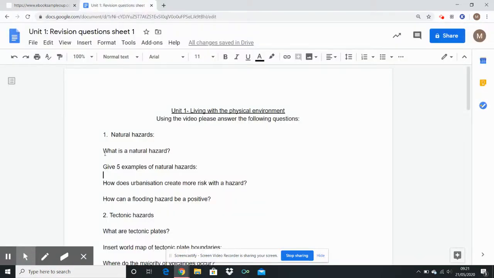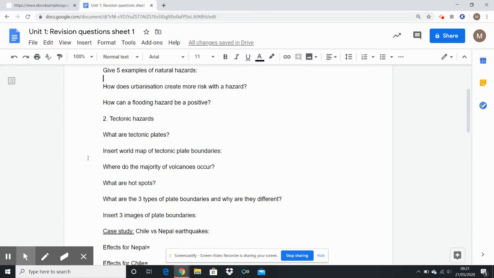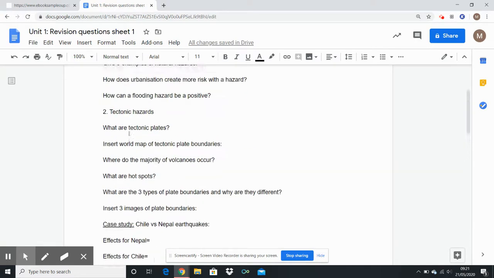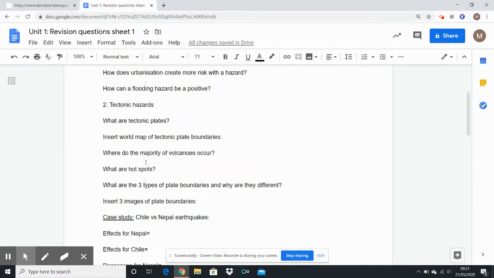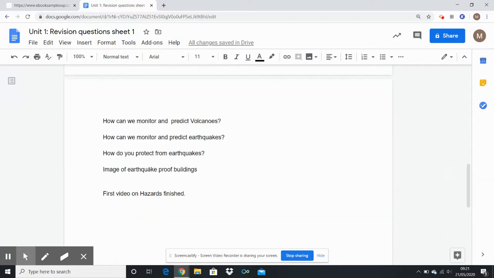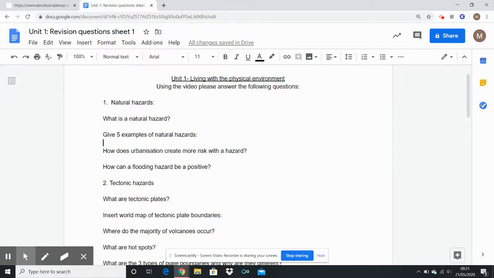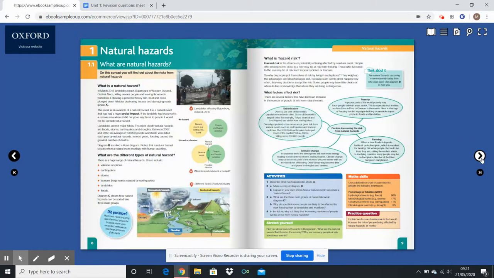Okay, as you're working through this, I'll be going through these questions or answering these questions. That'll be your job to get them in and to write the right answers, as well as insert some images as well. So insert 3 images of plate boundaries you see here, as well as insert some pictures of earthquake-proof buildings, for example. So as you're looking through the video, please do that as well.